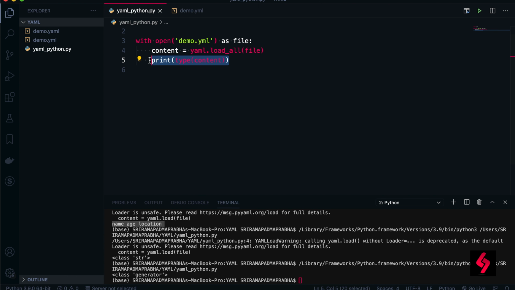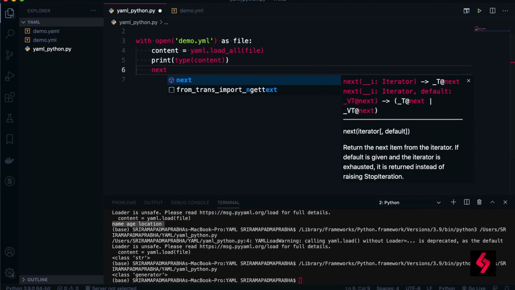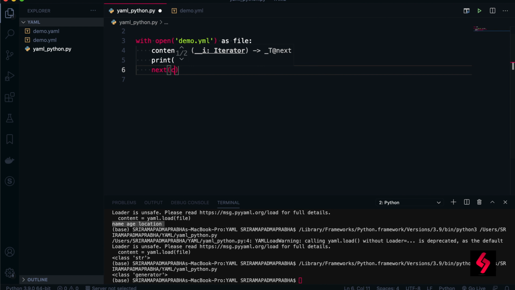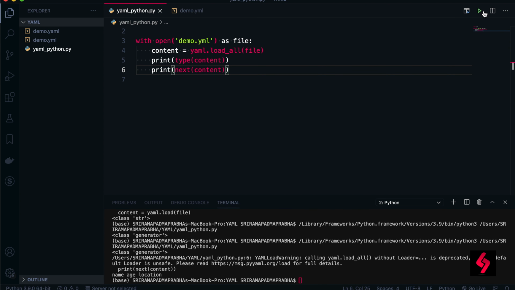When I want to show this generator data to the end user, how do I print it? We can use the next function, and you need to call next on this content every time, right? This is the generator. So I'm using the print function to print this data, and let's see now. You see that name, age, location got printed, as simple as that. So load_all gives generators.